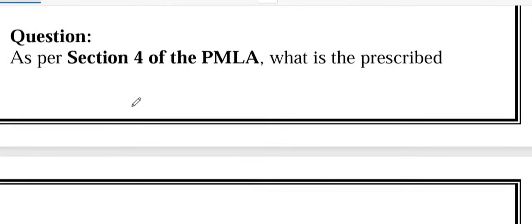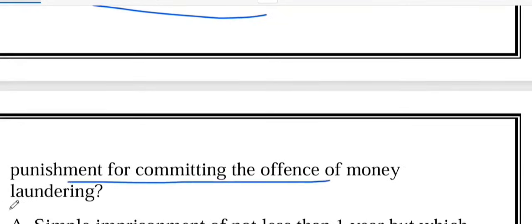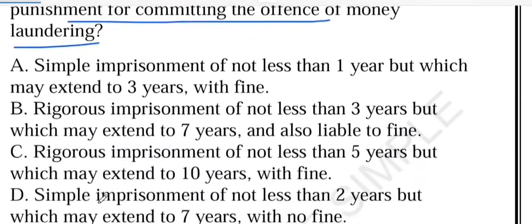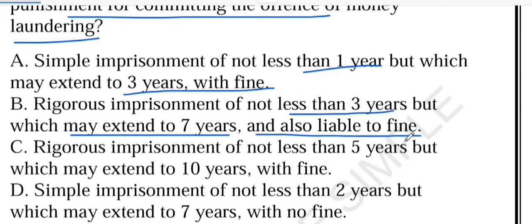Now friends, let's look at the next question. The next question is, as per section 4 of the PMLA, what is the prescribed punishment for committing the offense of money laundering? So let's see the options that we have. These are the 4 options. The first option says simple imprisonment of not less than 1 year, but which may extend to 3 years with fine. Option B says rigorous imprisonment of not less than 3 years, but which may extend to 7 years and also liable to fine.